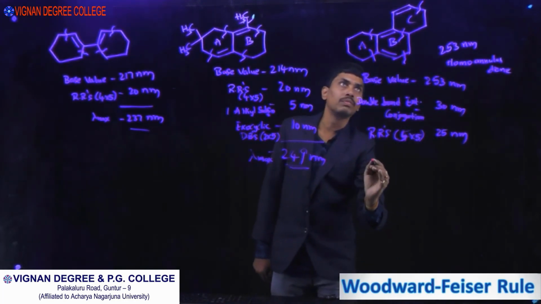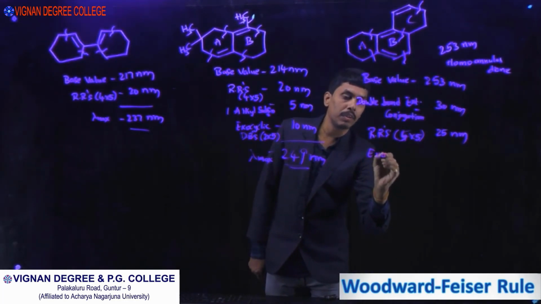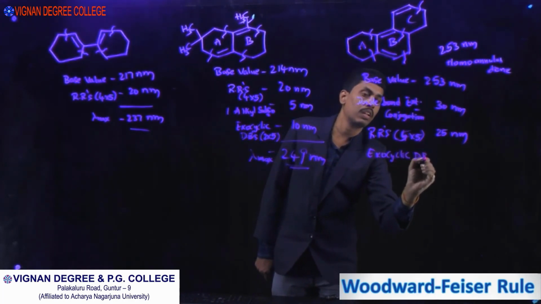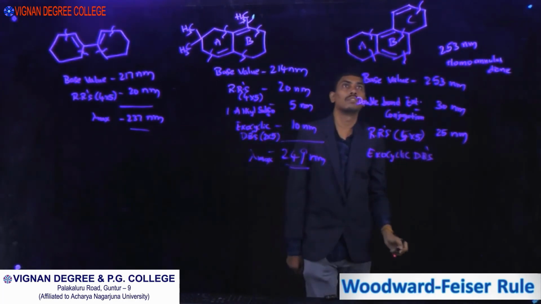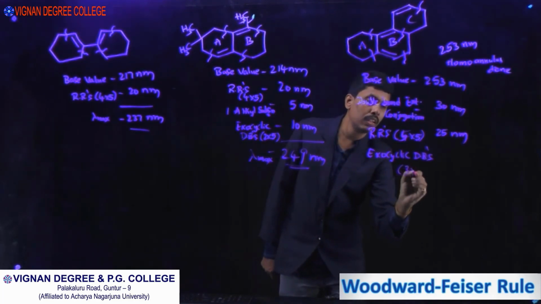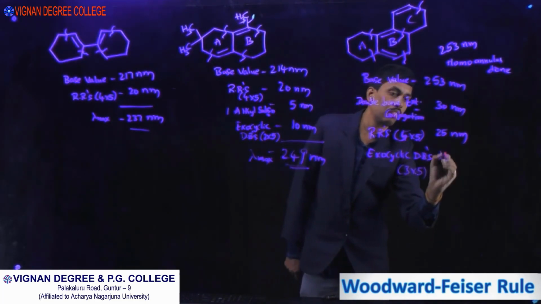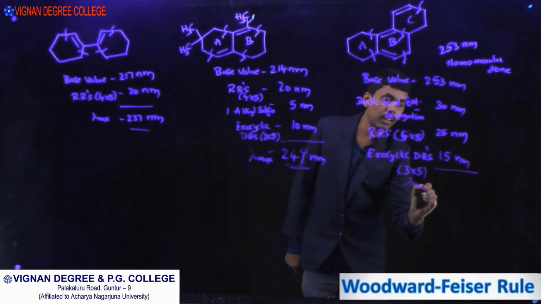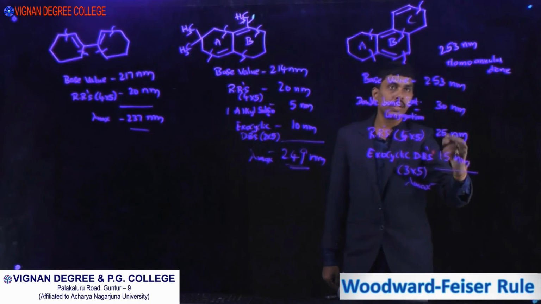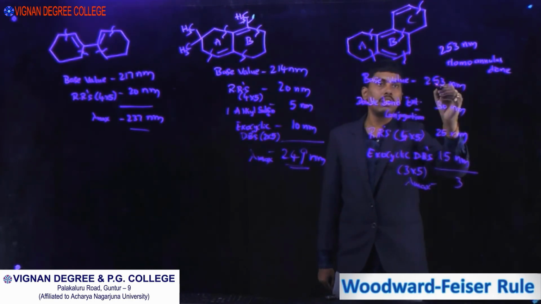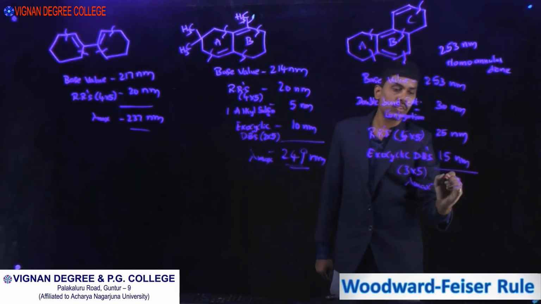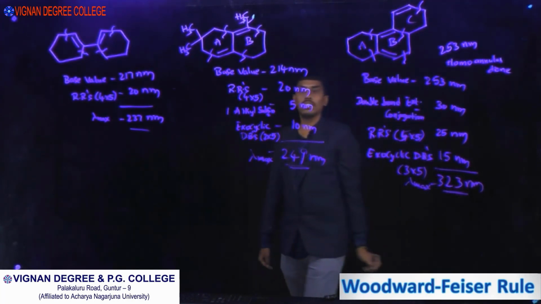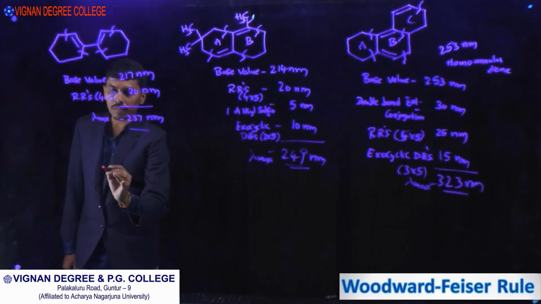So exocyclic double bonds, three into 5, 15 nanometers. So the total lambda maximum is 323 nanometers. Another example.